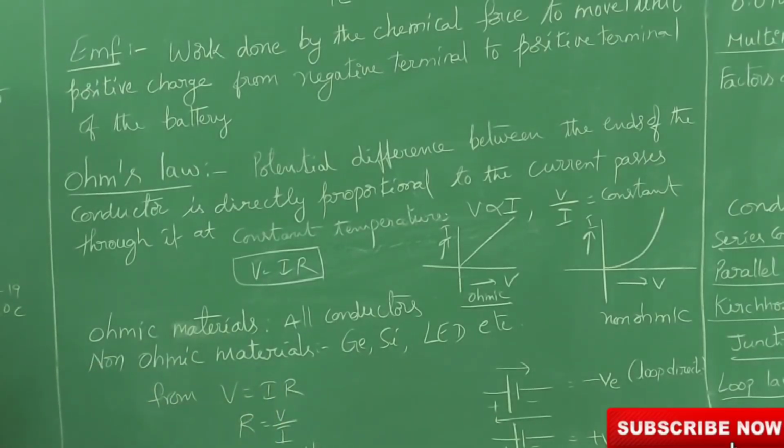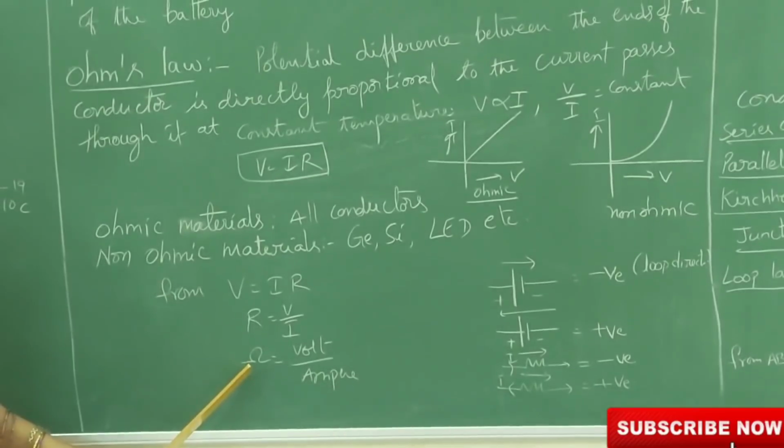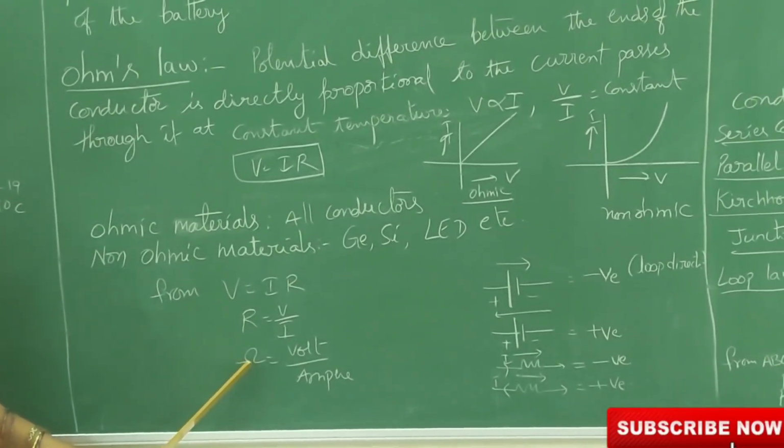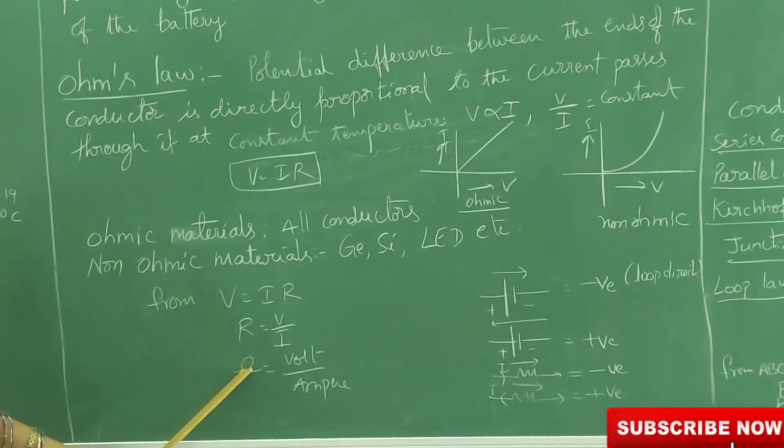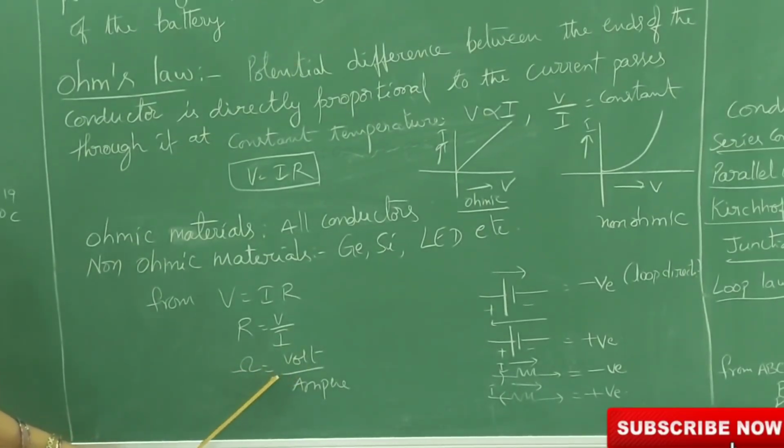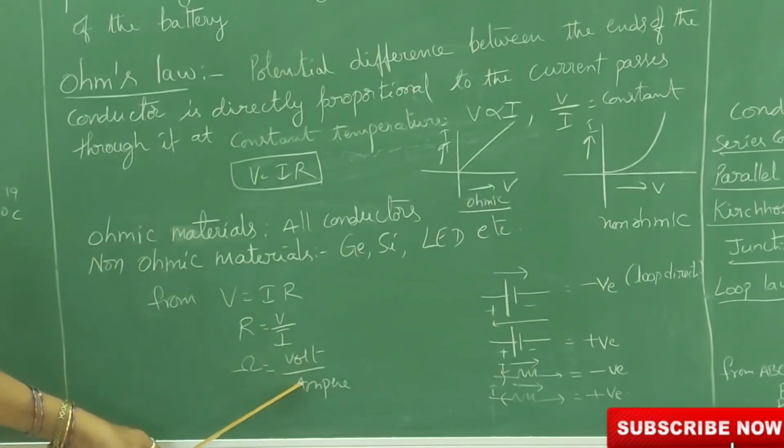The unit of resistance is the ohm. This is the symbol for the ohm. Ohm is equal to volt per ampere.